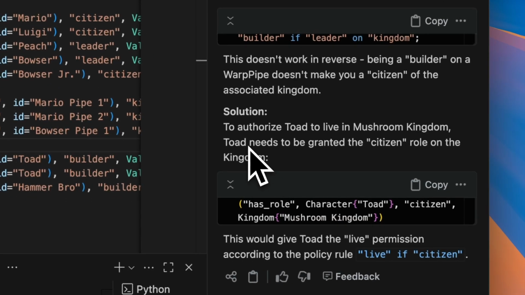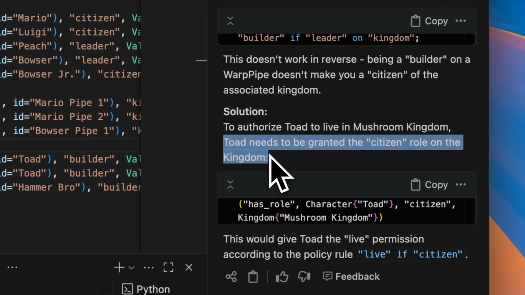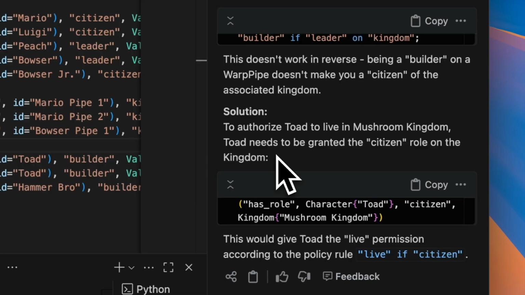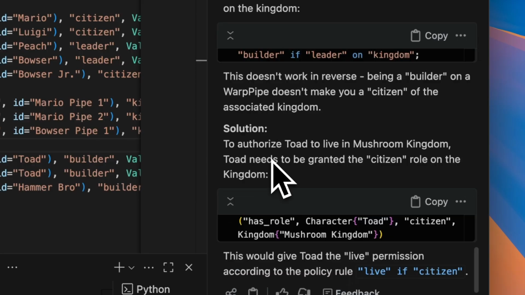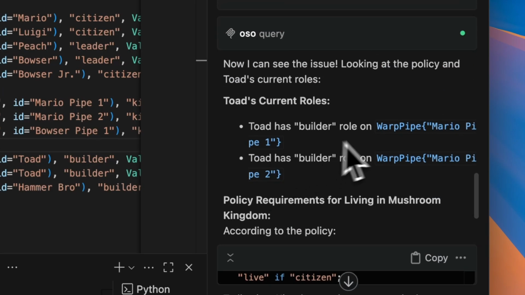Ah, looks like Toad is missing his citizen role on the kingdom. He was only granted the builder roles on the warp pipes.